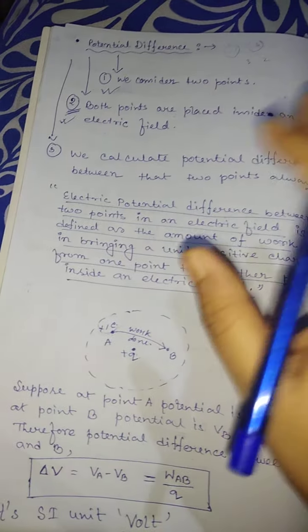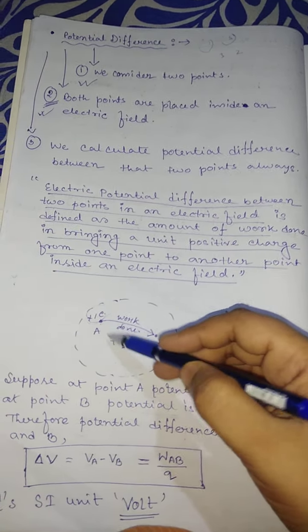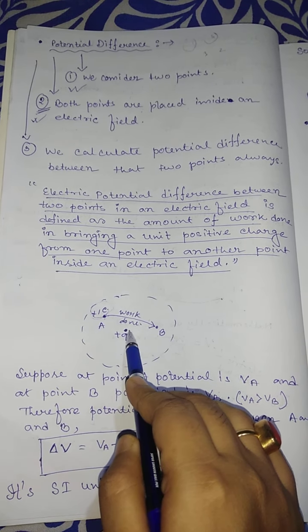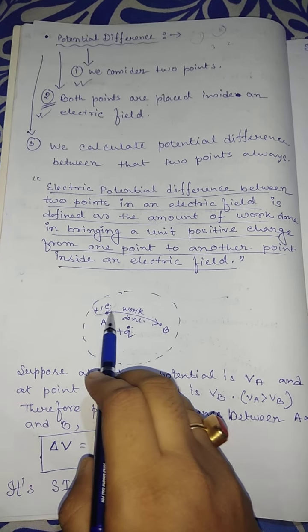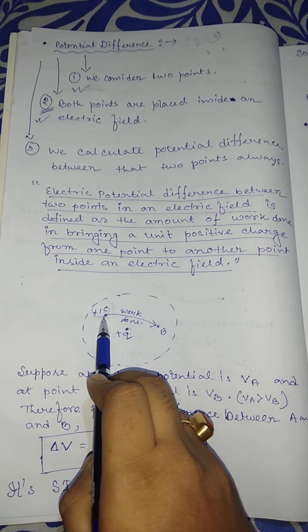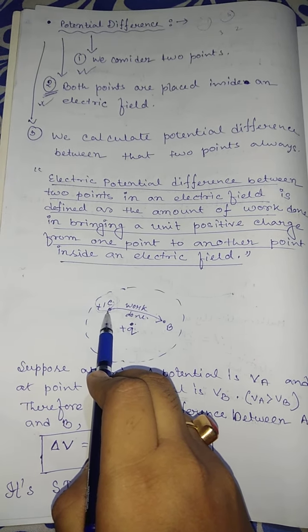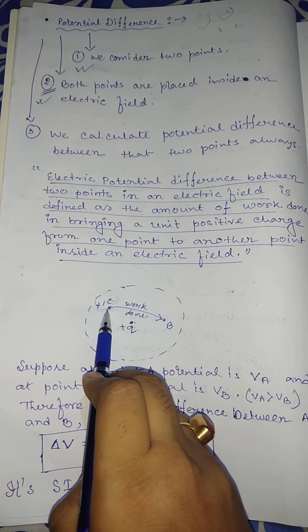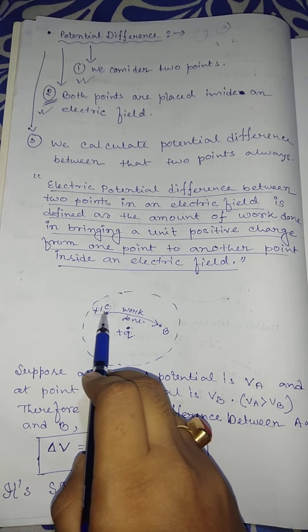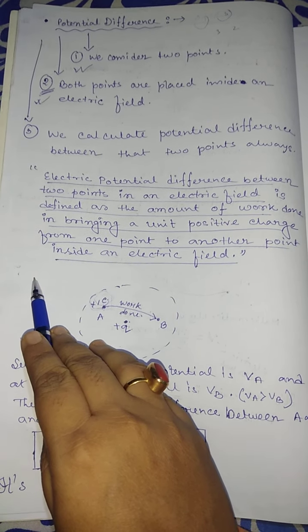Suppose we take an example. This is an electric field generated by this charge. We consider 2 points A and B, and this unit positive charge is situated at point A, not at infinity, because here we define potential difference, not the potential. When you define the potential, the unit positive charge is situated at infinity.